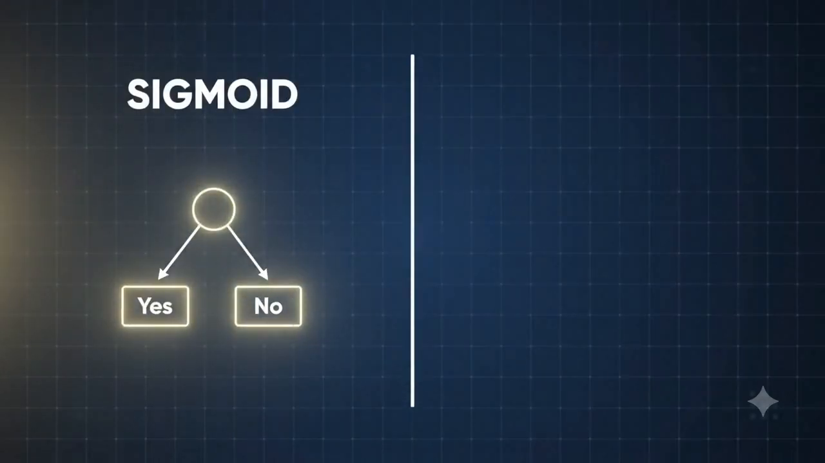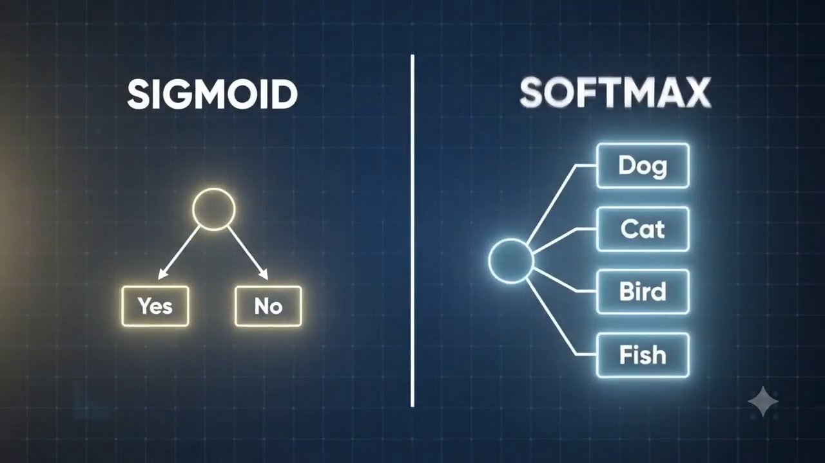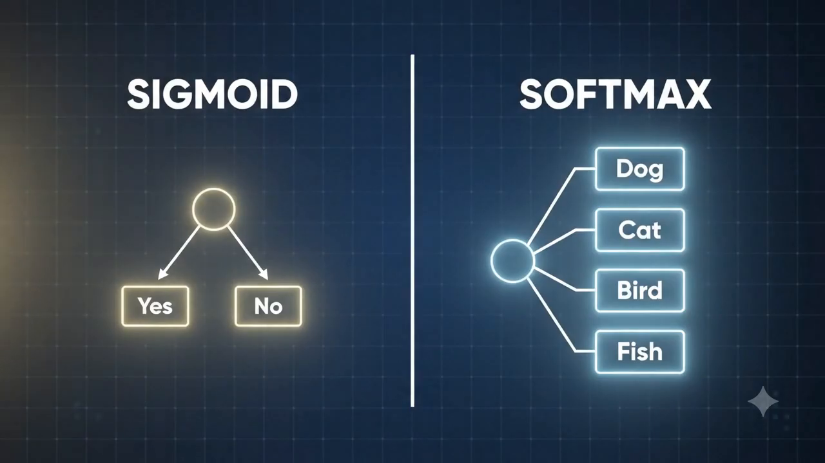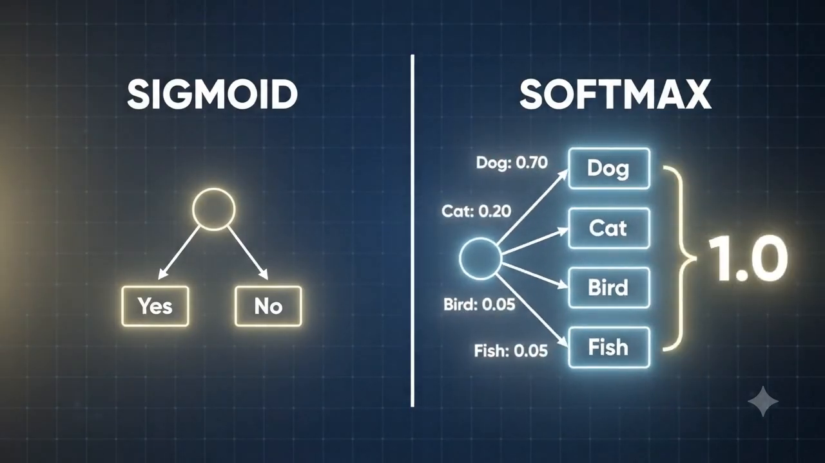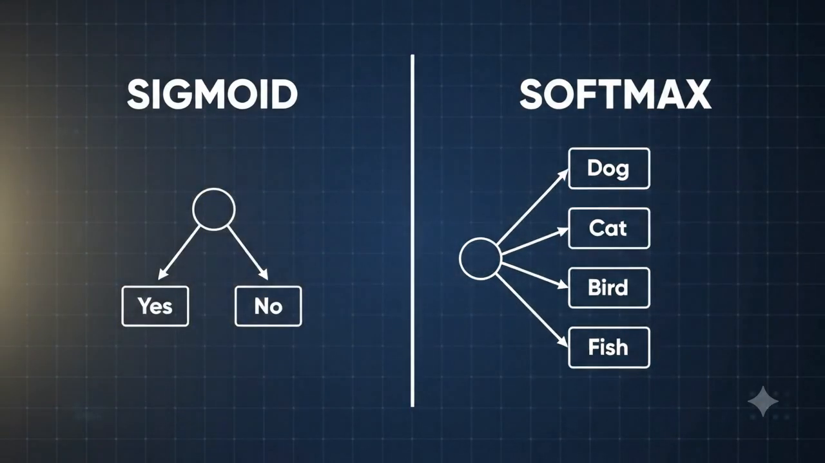Use Sigmoid for binary classification. Use Softmax for multi-class. Softmax is basically multiple sigmoids that sum to 1.